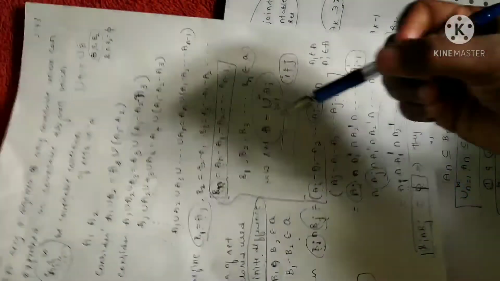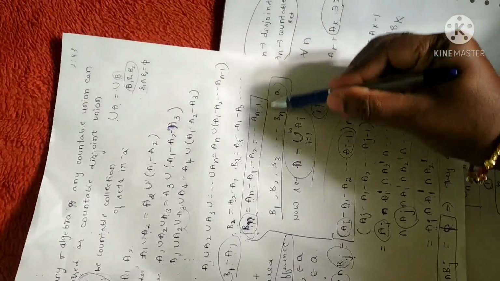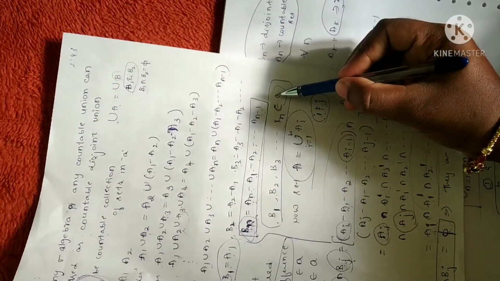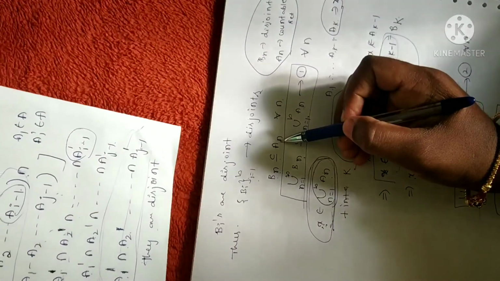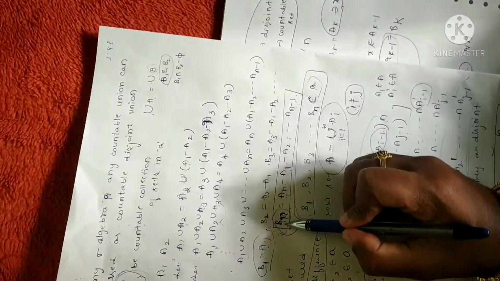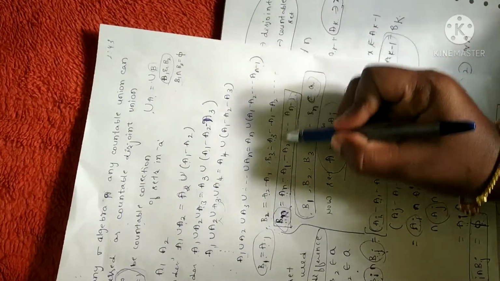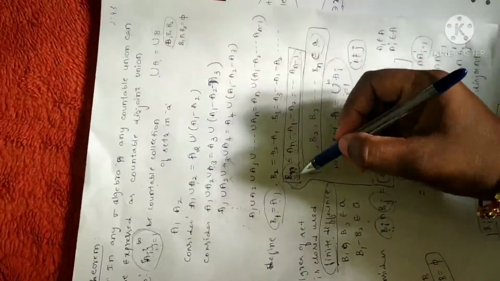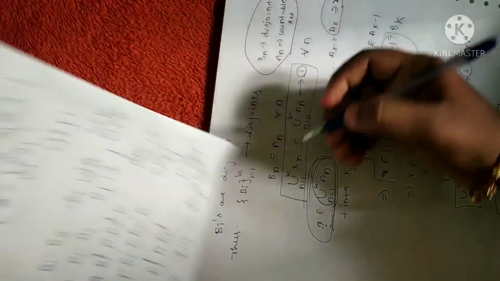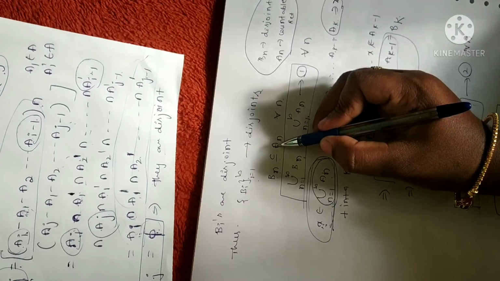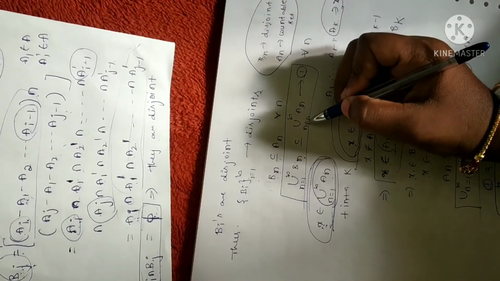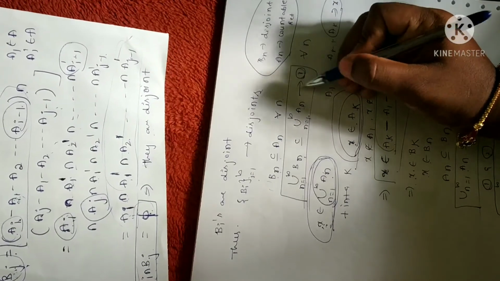Now clearly what I have assumed is, look here, all Bi's are in A, in the sense A is an algebra. So all the Bi's are in A. Therefore B is a subset of A. Or else one more reason I can say is Bi's are in terms of Ai's. Right? Bi I can express in terms of A. So B contains elements of the form An. So I can write Bn is a subset of An. So I can take the union on both sides. So this is what I have got. So let me take this as equation 1.